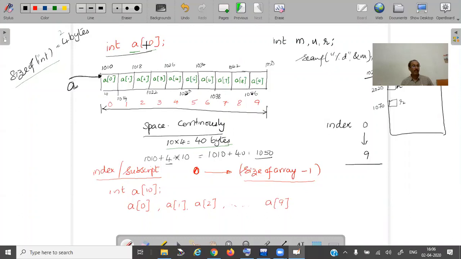The maximum index is 9, because I have declared an array of 10. So it can hold values from a[0], a[1], a[2], and so on up to a[9]. We'll see some more examples.